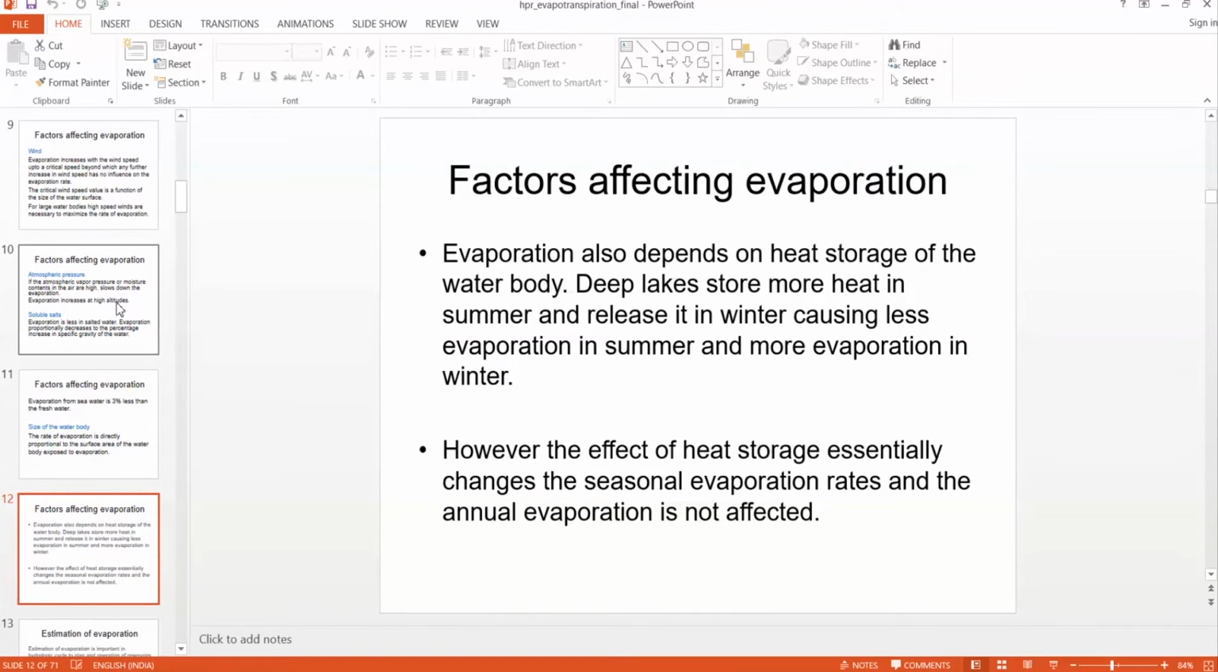Other factors: not only the surface area is a criterion. Deep lakes store more heat in the summer and release that heat during the winter. Therefore, the evaporation in winter will be higher in deep lakes. So if you look at the annual average evaporation, it will not be impacted by the surface area and depth of the lake, because they balance each other. Therefore, the annual evaporation is not affected.